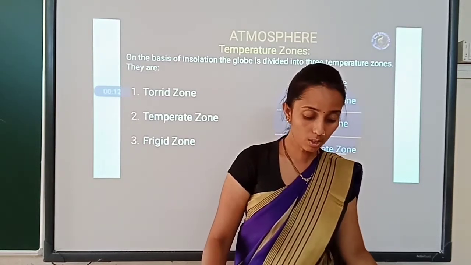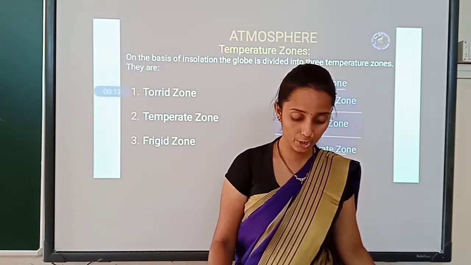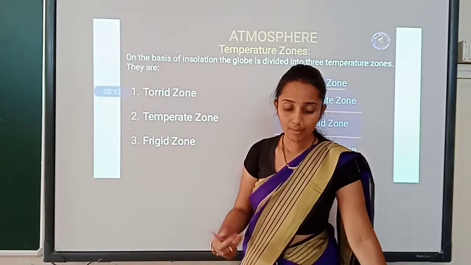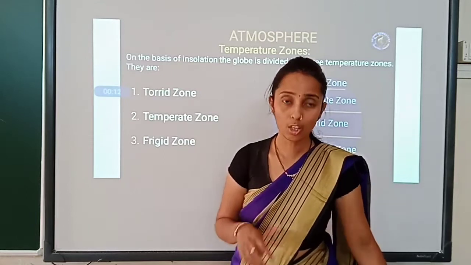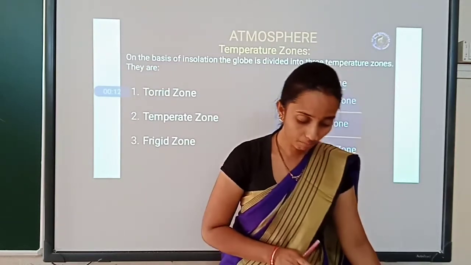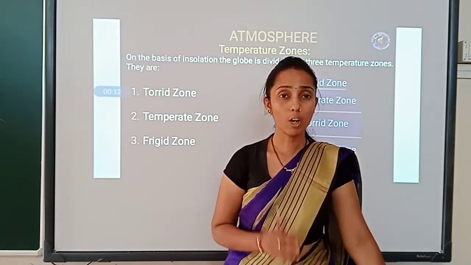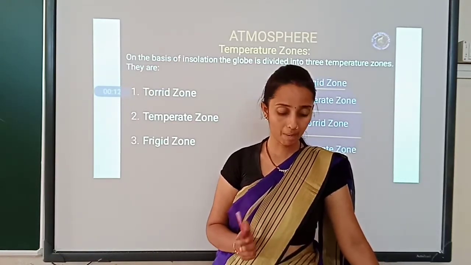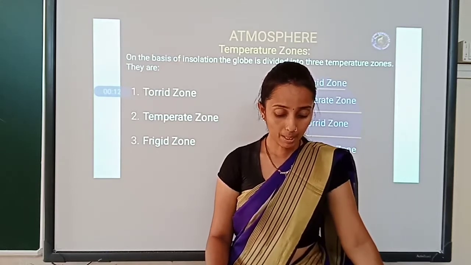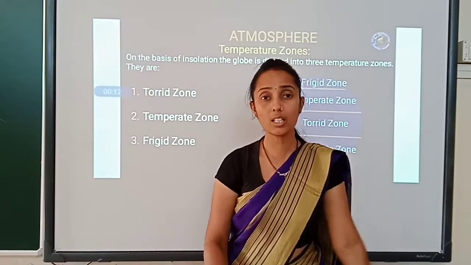Then we also learned about temperature. What is temperature? Temperature is nothing but the solar energy that we receive from the sun to the earth. And we also learned the term called insolation. Insolation is nothing but the incoming solar radiation from the sun to earth.